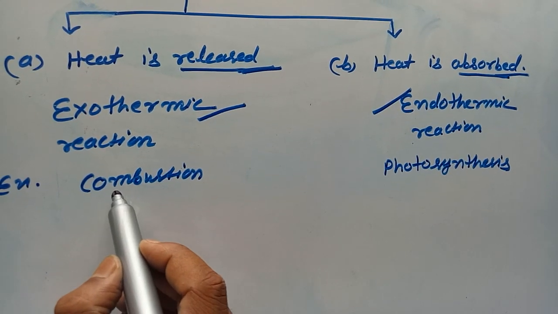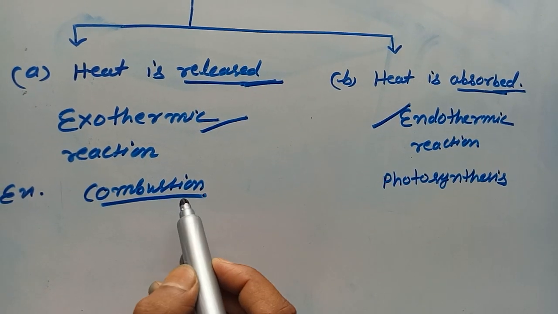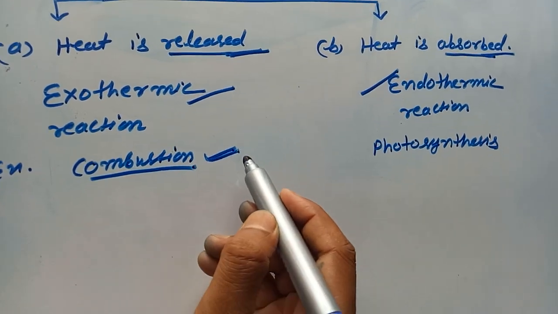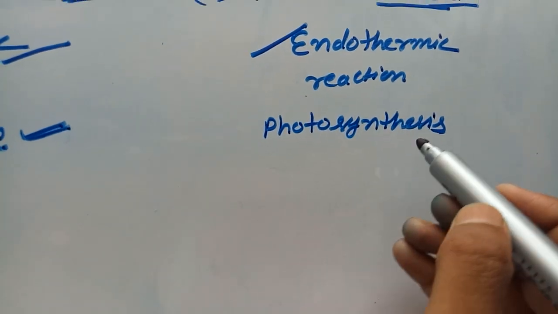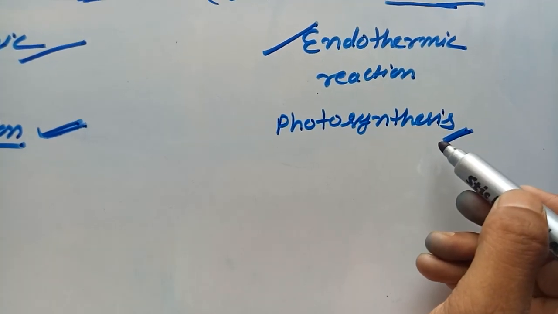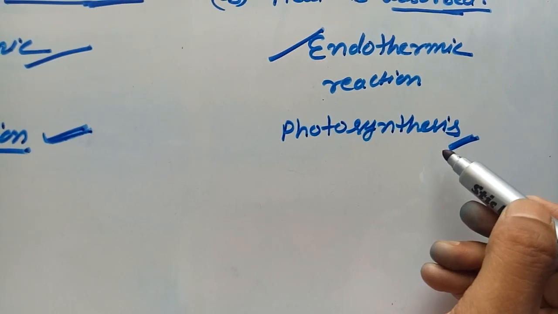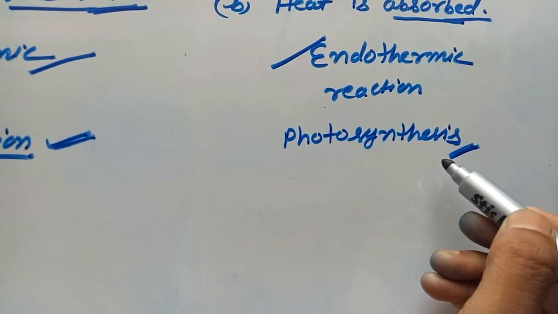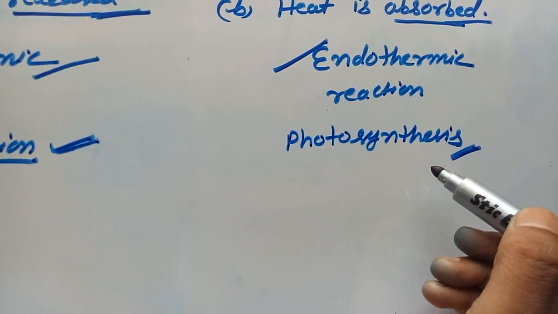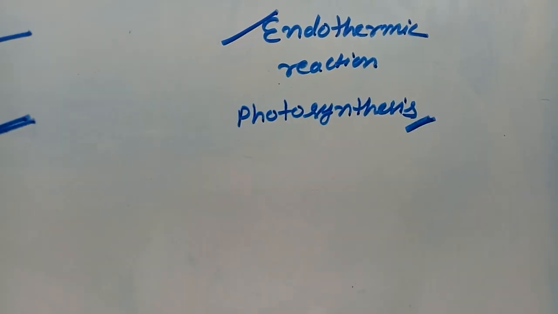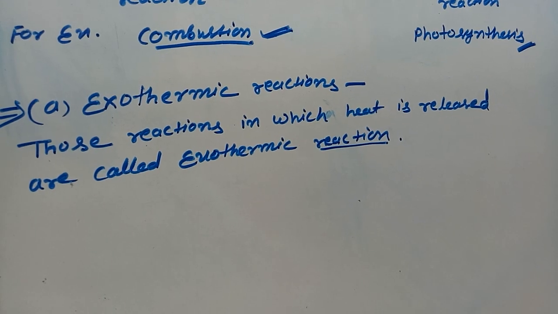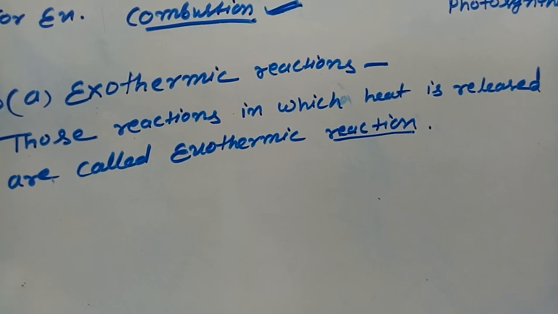Combustion is an example of an exothermic reaction because after burning a material, heat is released, and photosynthesis is an example of an endothermic reaction because it absorbs sunlight to prepare food. Plants prepare their food by absorbing sunlight. Okay, so photosynthesis is an example of an endothermic reaction. So now we can define exothermic reaction properly.